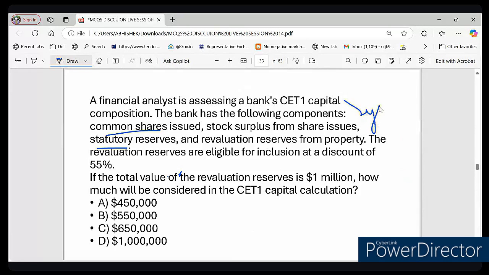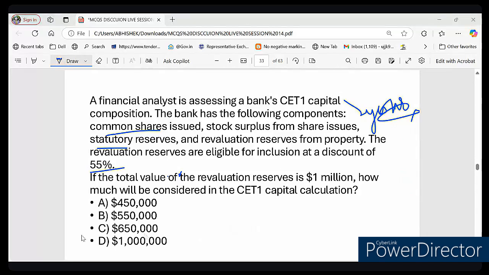The answer is no, right? The answer is no because there is a discount applied. And if the discount on the revaluation reserve is 55%, does it mean that only 45% is included? Yes, because 100 minus 55 is 45, right? So the correct answer to this particular question is 45% of the total value. So what is 45% of this amount?